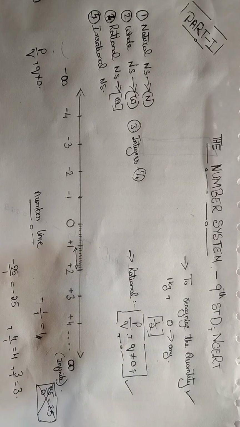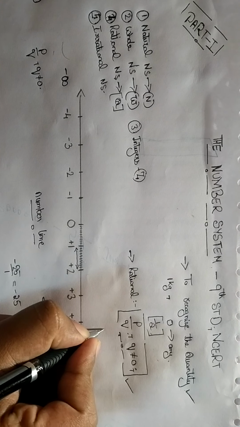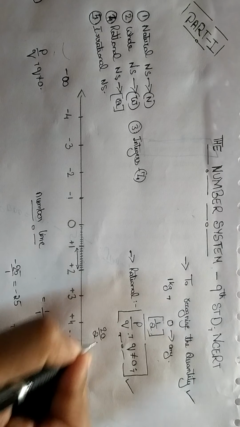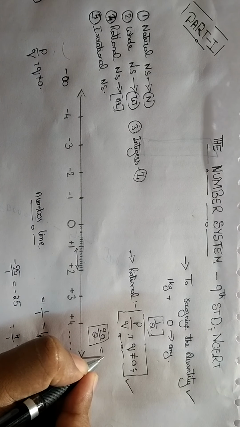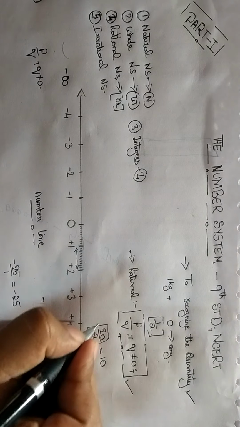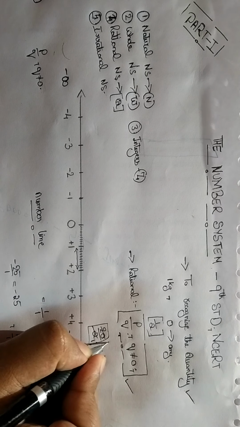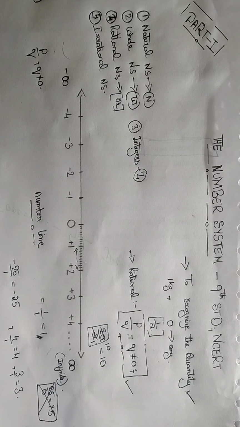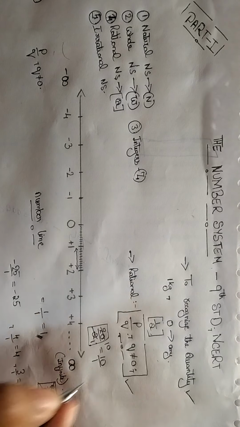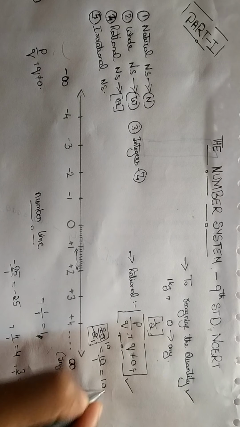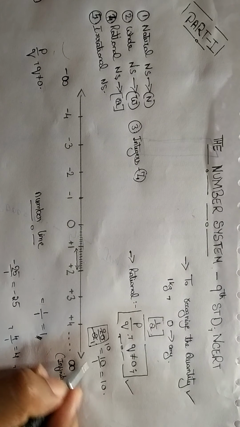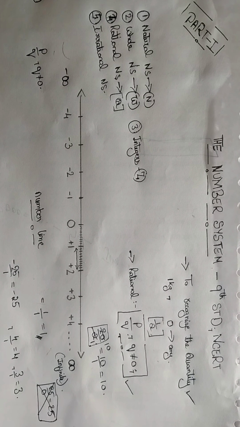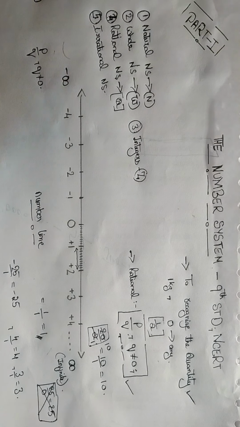See, P by Q, if you write 20 by 2, that is rational, but what is the answer? It turns out to be 10. 10 is also a rational number. Why? 10 by 1 is nothing but 10. Irrational numbers are those which cannot be written in this form.